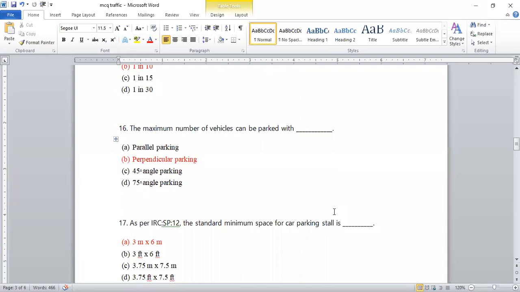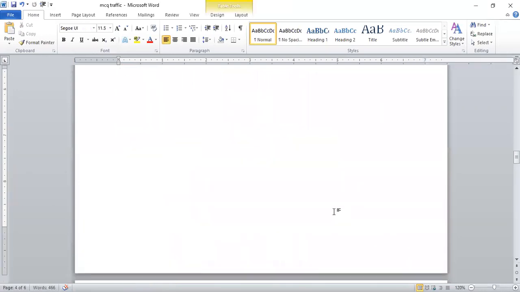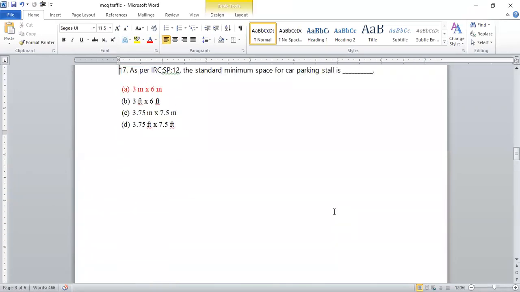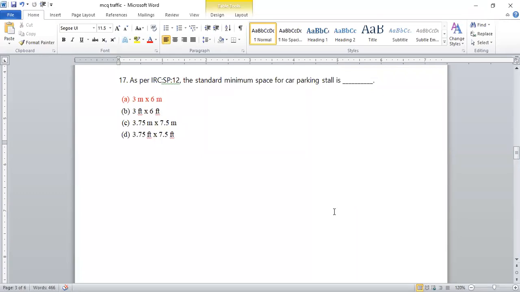So we'll move towards the next question. As per the IRC SP12, the standard minimum space for a car parking stall is dash dash dash. How much is it? 3 meter by 6 meter.